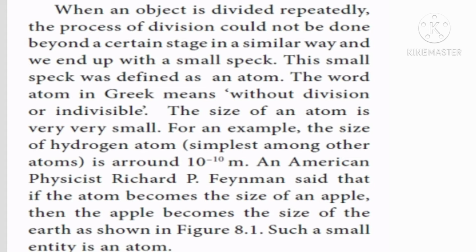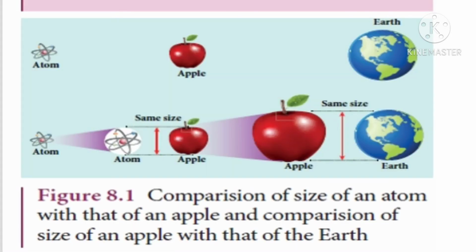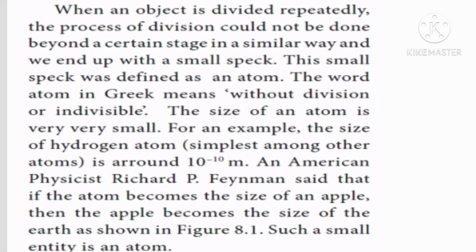For example, the size of the hydrogen atom, the simplest among the atoms, is around 10 power minus 10 meter. An American physicist, Richard P. Feynman, said that if the atom becomes the size of an apple, then the apple becomes the size of the earth, which is shown in the figure. Such a small entity is an atom.